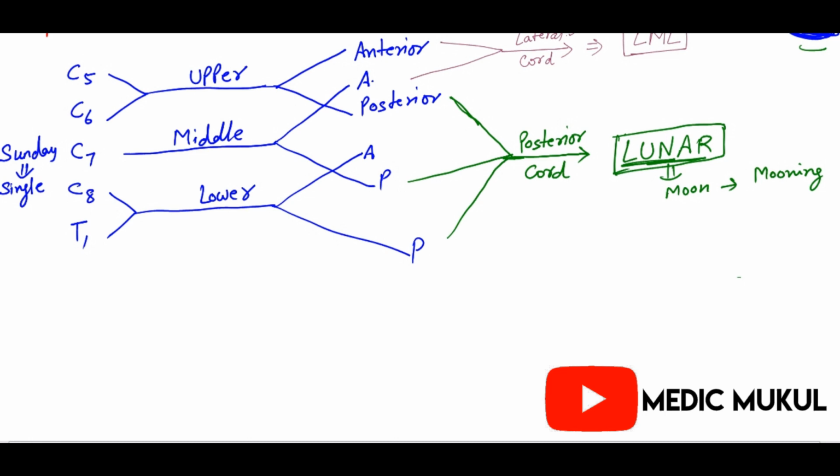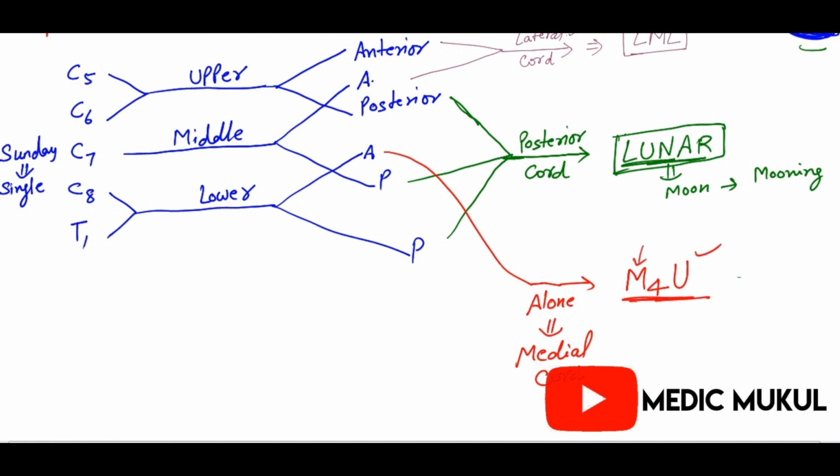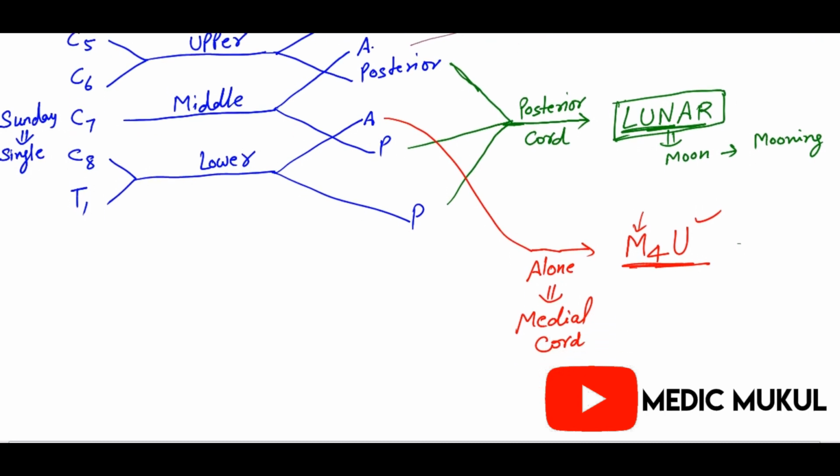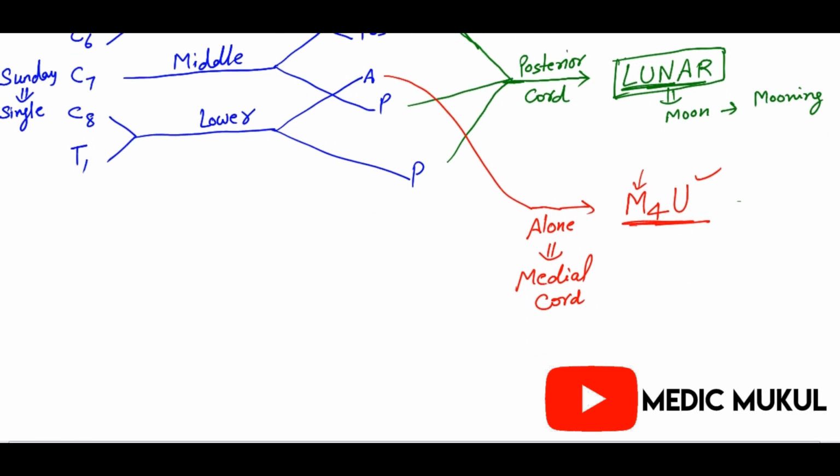Now we have a single one here. Which single one? The one that is alone. Alone is the medial cord. Remember, you are not alone, because you have M for you. M for you means Medic Mukul for you. These are the branches of the medial cord. Medic Mukul for you is the branches of the medial cord.